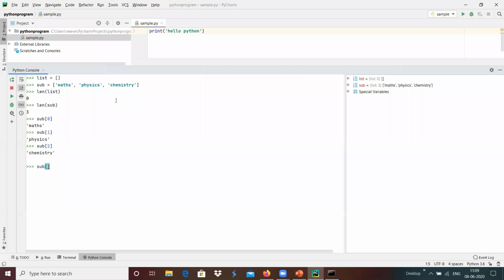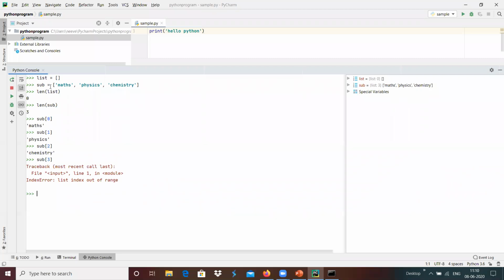If suppose we have unintentionally called beyond that, then we will get the index out of range error basically over here. Since the list only contains 3 elements, which are index 0, 1, 2, we are trying to access the fourth element which is not present in the list, then we get the error of index out of range over here.